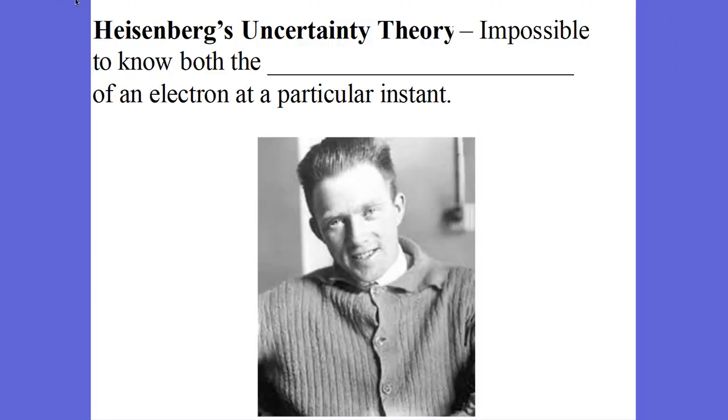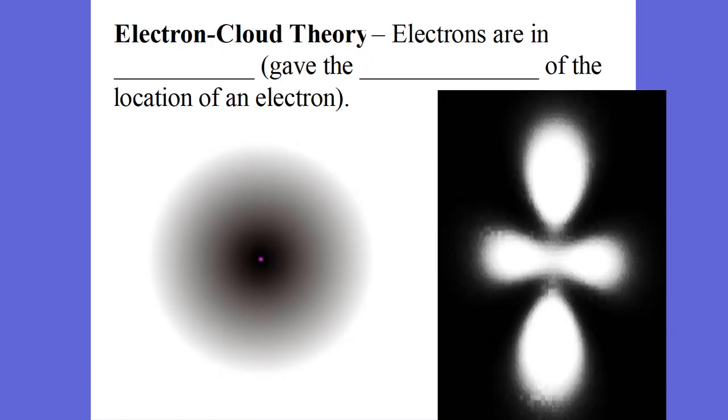And along came a German dude named Werner Heisenberg. And Werner Heisenberg came up with what's called the uncertainty principle. He said it's impossible to know the position and velocity of an electron at a particular instant because of the wave duality of nature. As soon as you take a look at the particle-like behavior of an electron, it behaves like a wave. When you look at the wave-like behavior, it behaves like a particle. And so you cannot know exactly the position and velocity of an electron, but you can know the probability. And so it gave us what's called the Electron-Cloud theory.